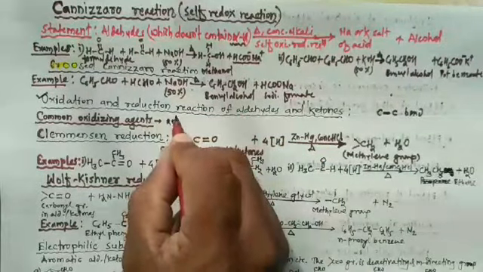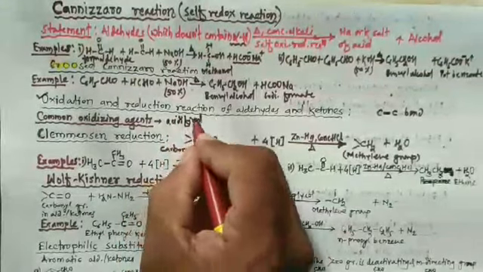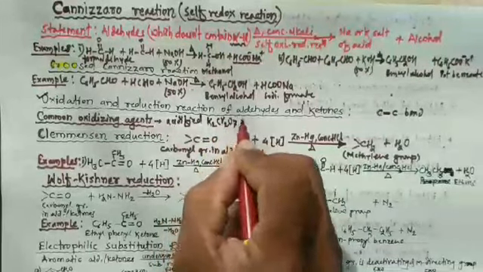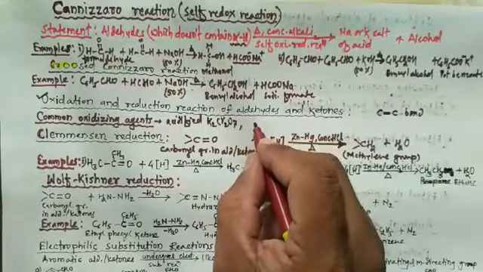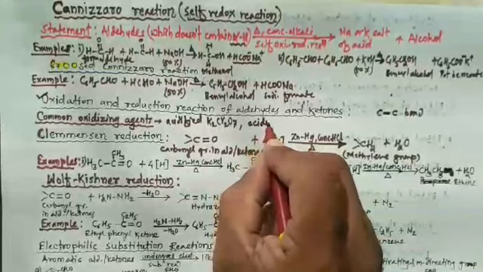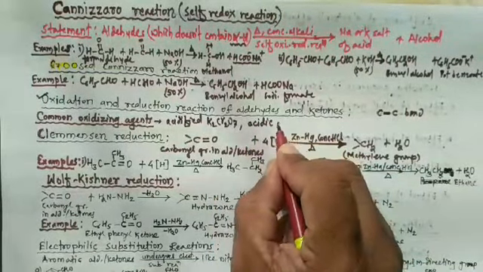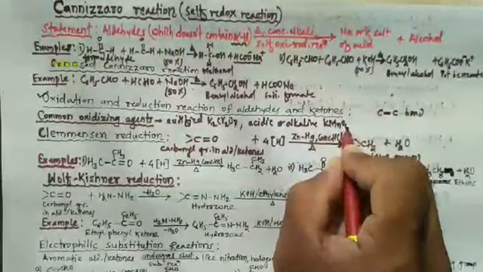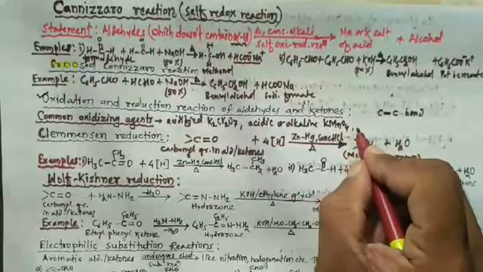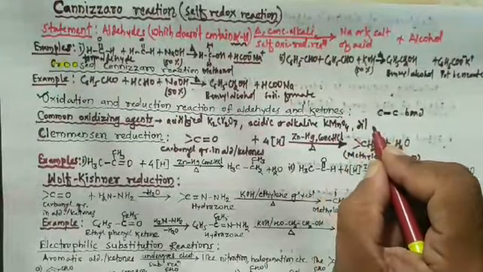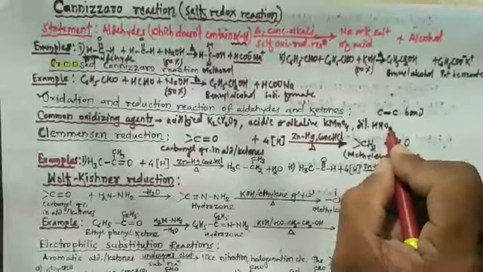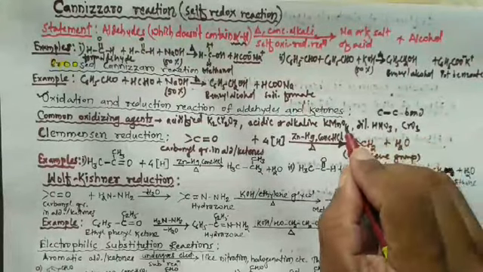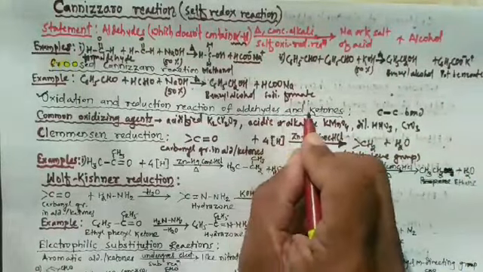For example, acidified potassium dichromate, that is K2Cr2O7, then acidic or alkaline KMnO4, then dilute HNO3 or CrO3. So these oxidizing agents are used to oxidize aldehydes and ketones.